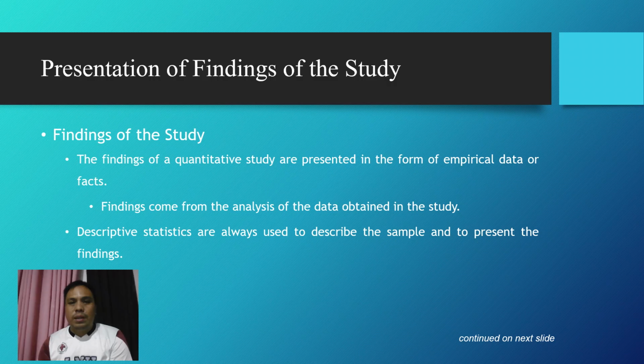The findings of a quantitative study are presented as empirical data or facts derived from the analysis of the collected data. These findings provide an objective representation of what the study revealed. Descriptive statistics are commonly used to summarize and describe the characteristics of the sample, as well as to present the main results in a clear and organized manner. This approach ensures that the study outcomes are evidence-based and easily interpretable.